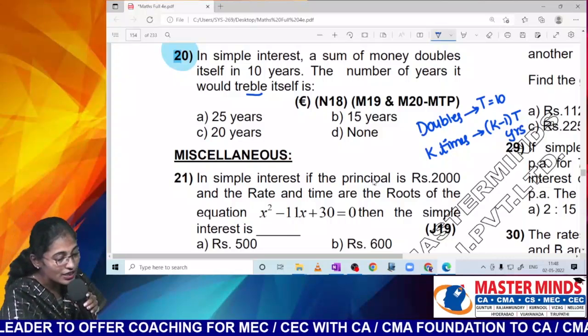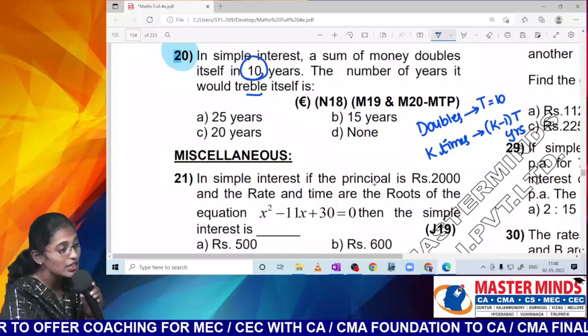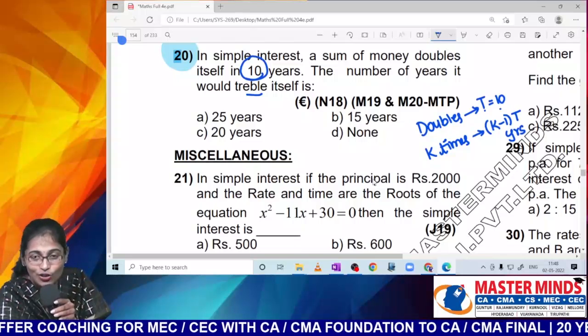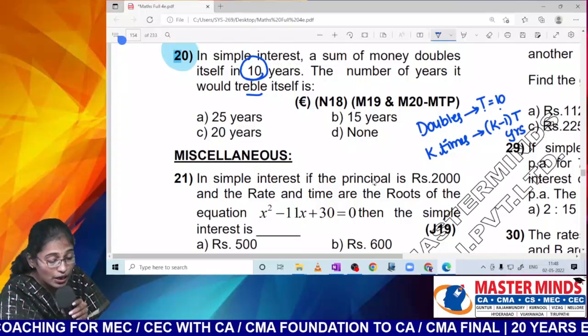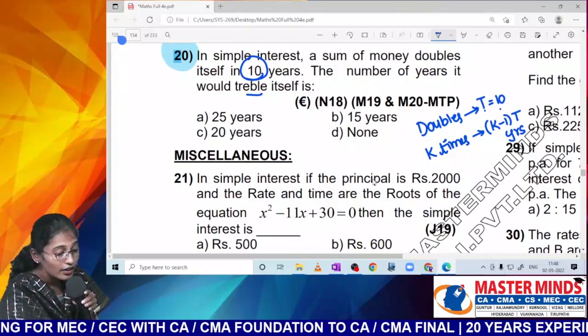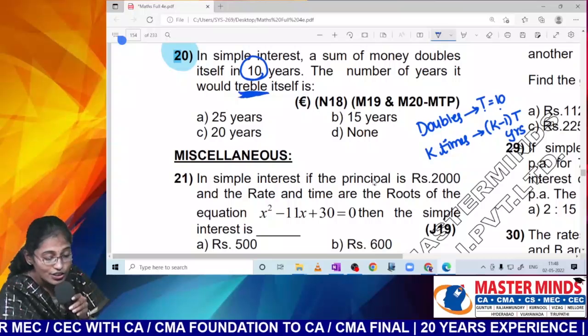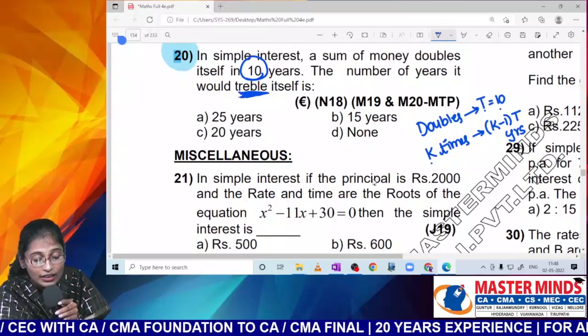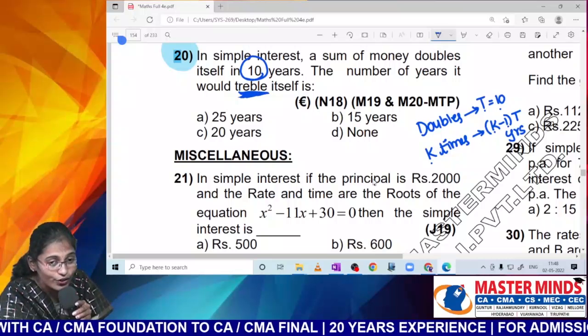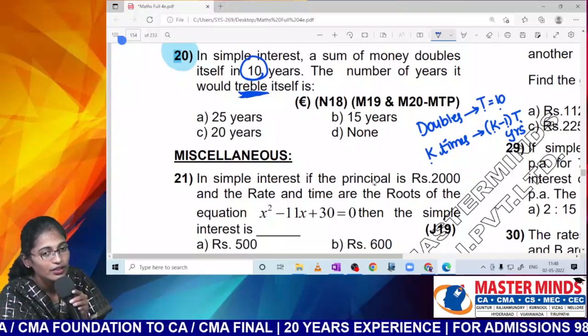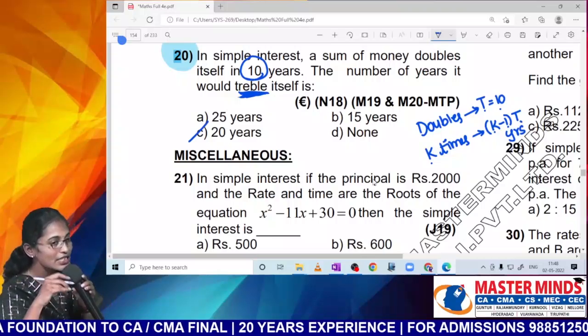Now guys, listen to me. A sum of money doubles itself in how many years? So what is the T value? Then it should become how many times of itself? So what can be the value of K? 3. 3 minus 1, 2 into 10. So in how many years would it become triple itself, Nana?